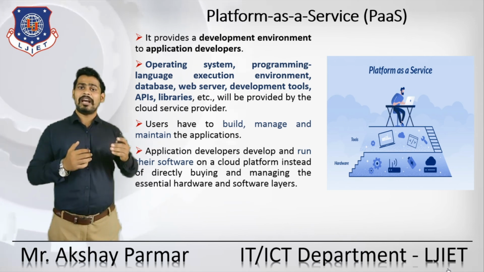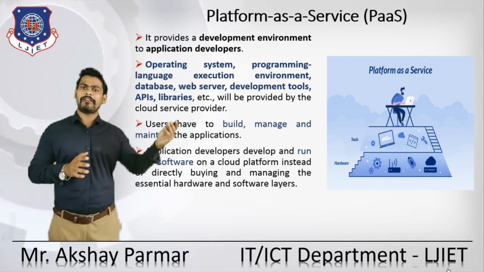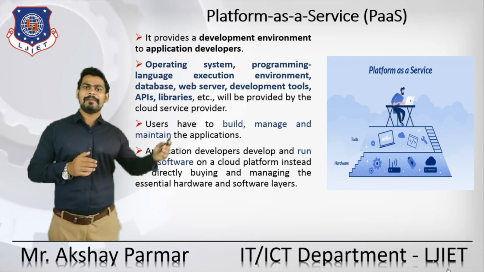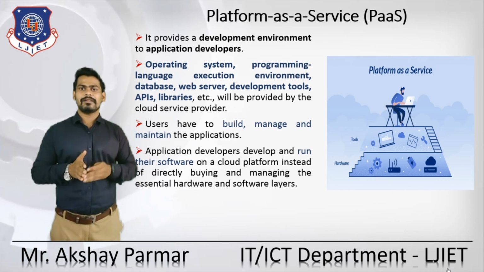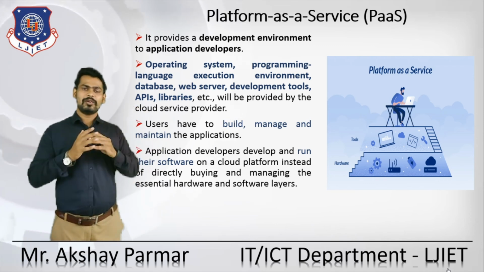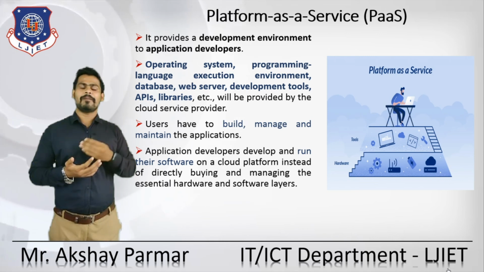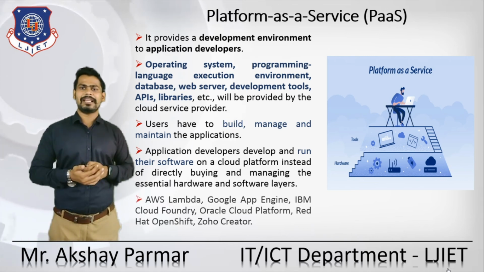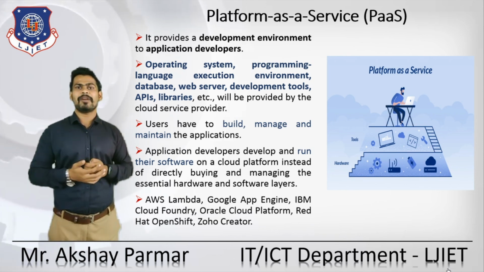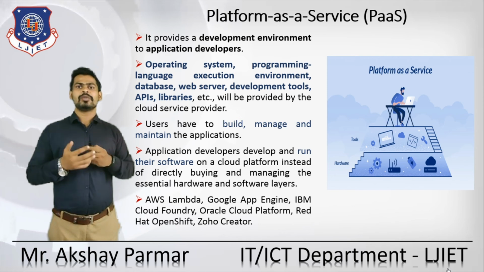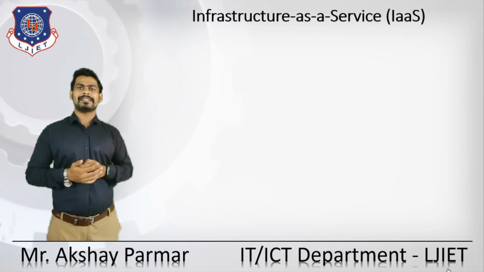Application developers develop and run their software on the cloud platform instead of directly buying and managing the essential hardware and software layers. They do not need to buy or manage the hardware or the software. Examples of platform as a service are Amazon Web Services Lambda, Google App Engine, IBM Cloud Foundry, Oracle Cloud Platform, Red Hat OpenShift, and Zoho Creator. Here the developers are using platform as a service.